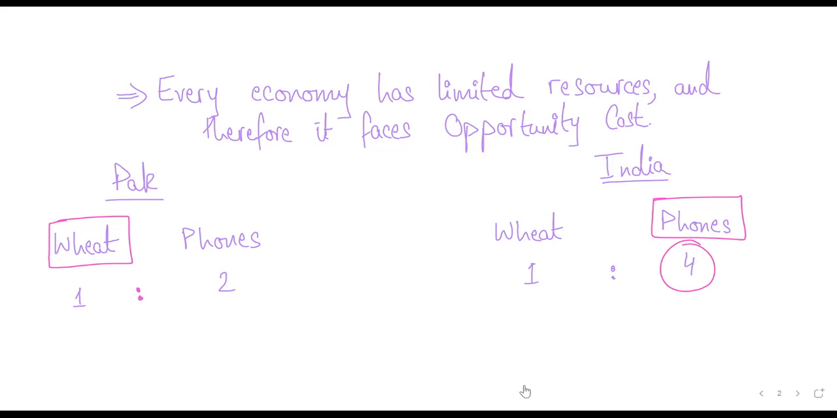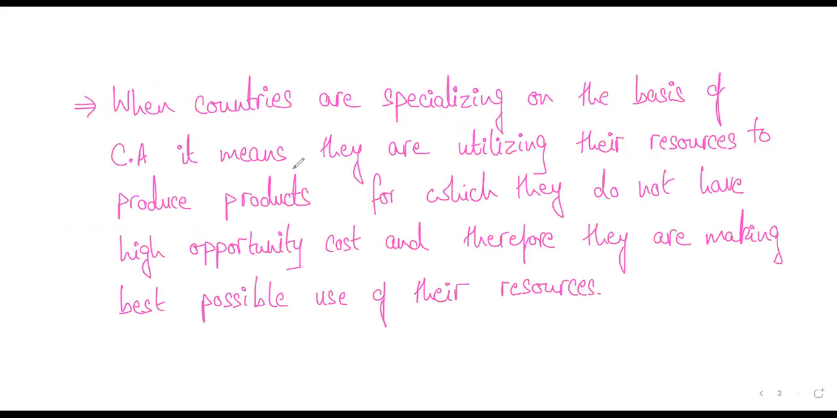On the other hand, if Pakistan is specializing in wheat, it doesn't have to give up a lot. It doesn't need to give up a lot of phones. So Pakistan has lower opportunity cost of wheat, so it isn't giving up a lot. So where would you spend your resources? Where the opportunity cost is less. With that happening, every country would be making the best possible use of their resources by spending their resources on products that give them more return, or in simple words, products where they have to give up less of another thing. Then when you do that, obviously overall world output levels are higher.